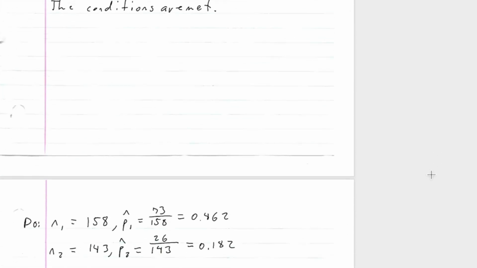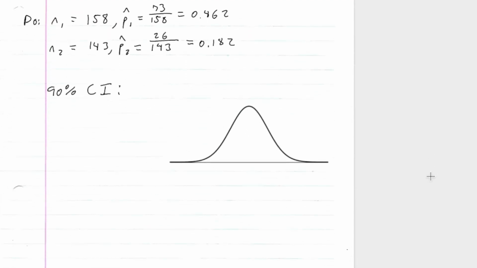Okay, so now let's do our 90% confidence interval. Remember, n1 was 158 and the proportion was 73 over 158, which gives us 0.462. n2 was 143, and the proportion of older people who use IM over email was 26 over 143, which is 0.182.